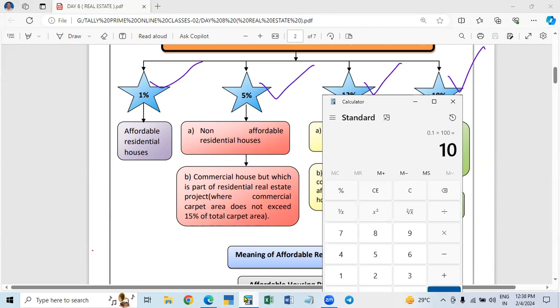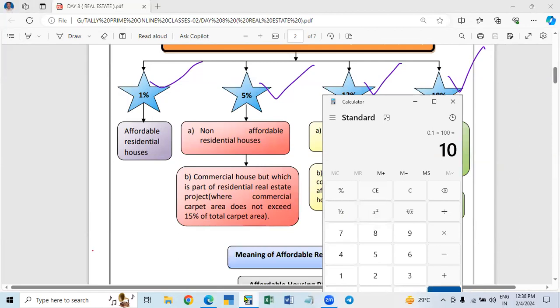So if the carpet area is less than 15%, then this commercial house is also treated as a residential house only, because it is a part of a residential real estate project.